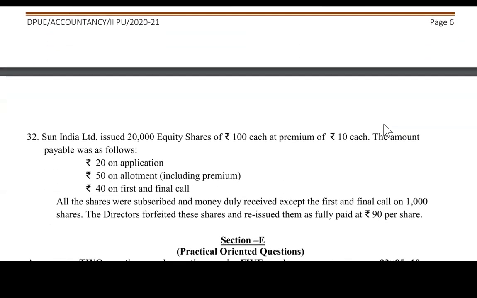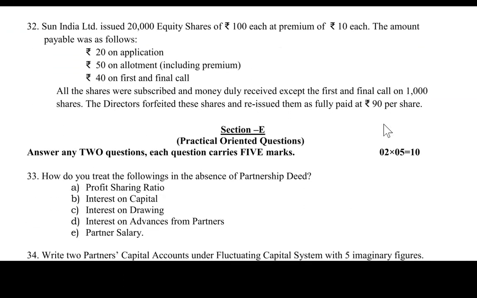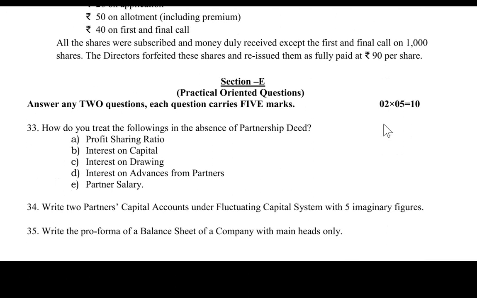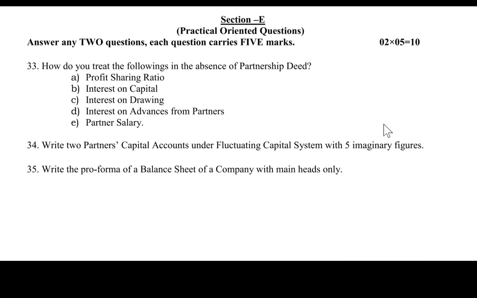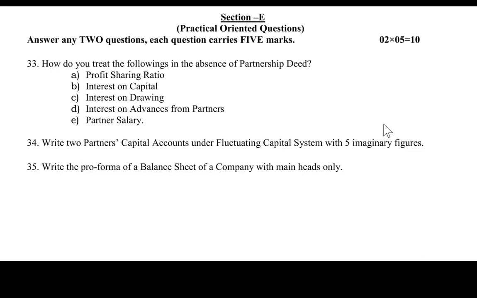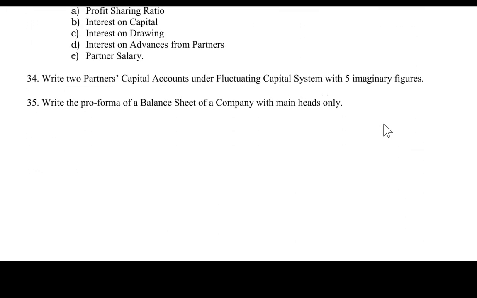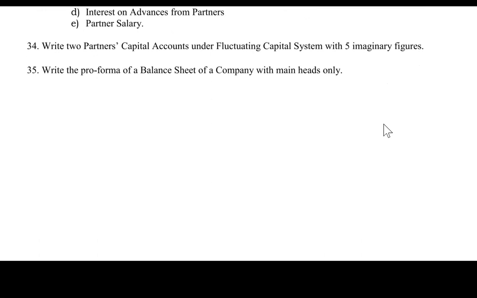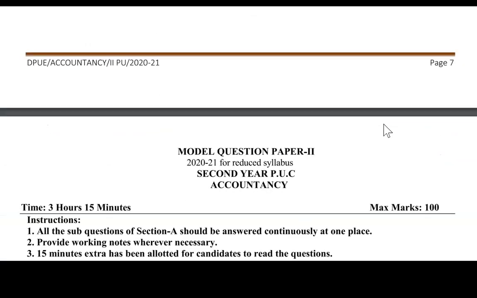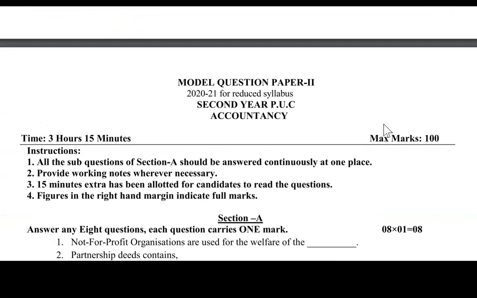As you can see children, this is section E. In this section E, you are supposed to answer any 2 questions. Each carries 5 marks, that is 2 into 5, equals 10. I hope you have got the information related to model paper 1. Am I right? Good. Next we are going to discuss model paper 2.